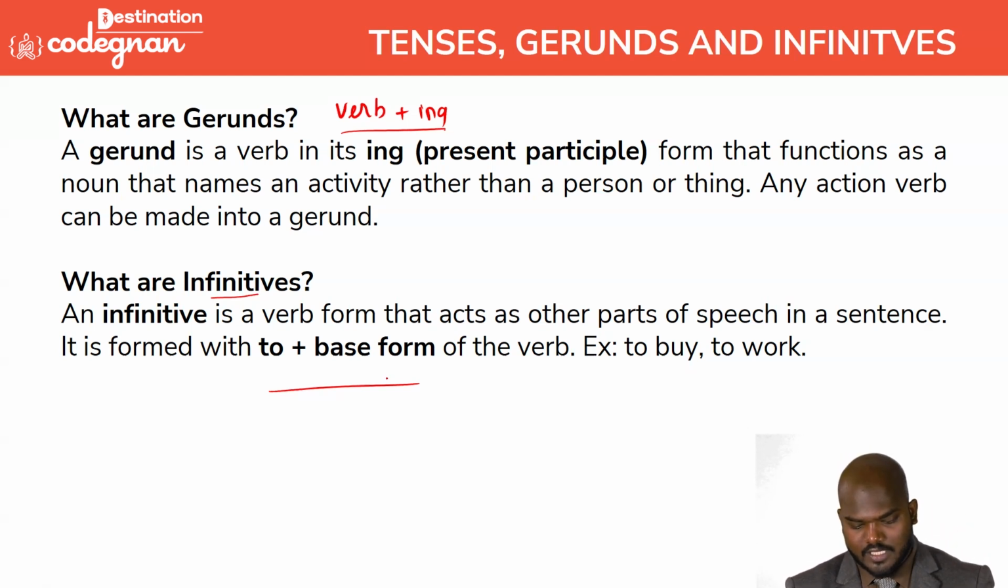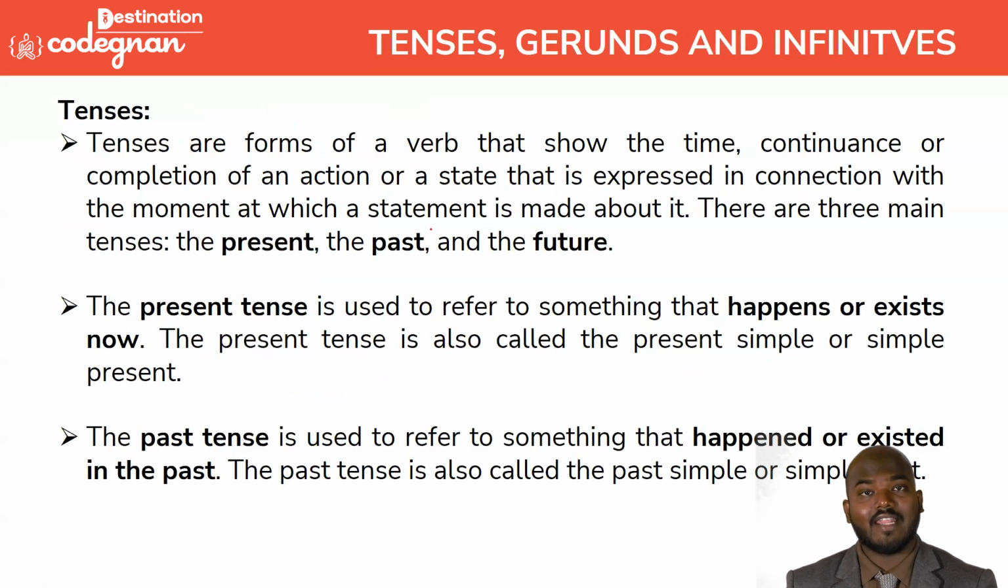So the tenses means we can say like that. You see this one? Tenses is also a form of the verb. So guys, you need to understand tenses, gerund, and infinitive. All these things are forms of the verb that can be defined in different ways, which we call tenses, gerund, and infinitive.